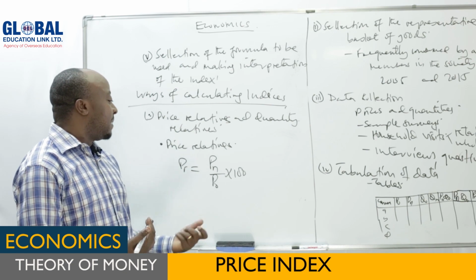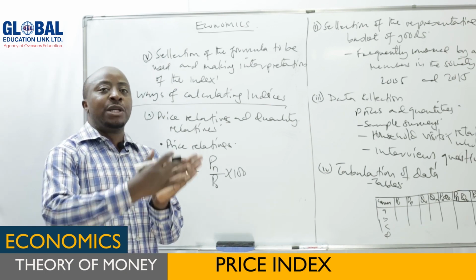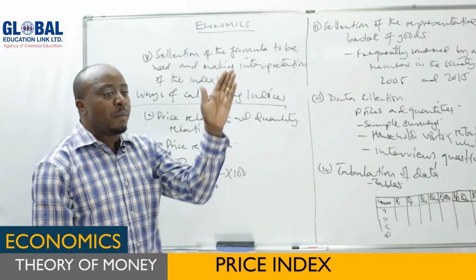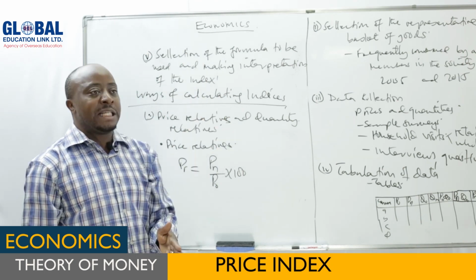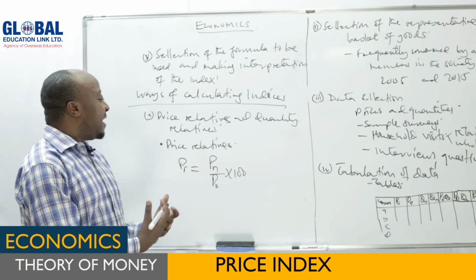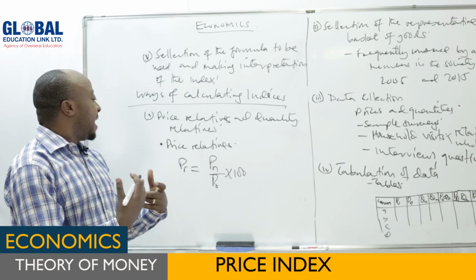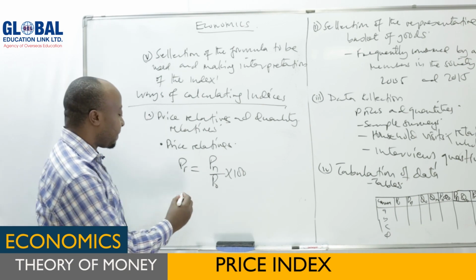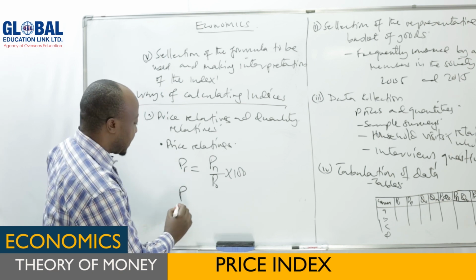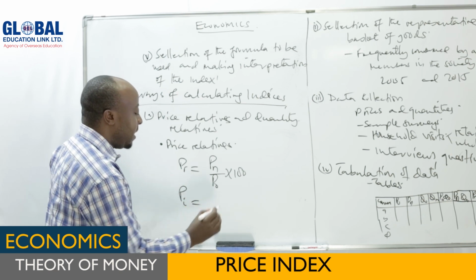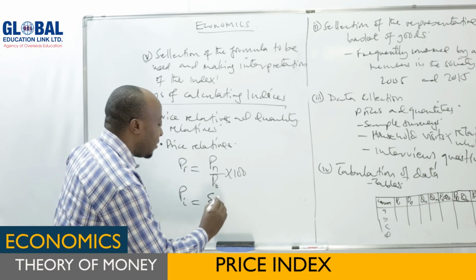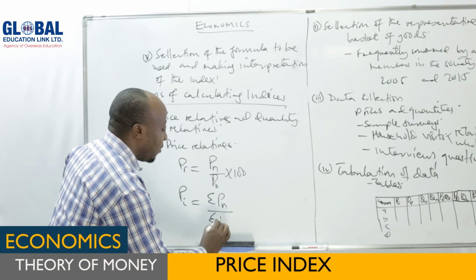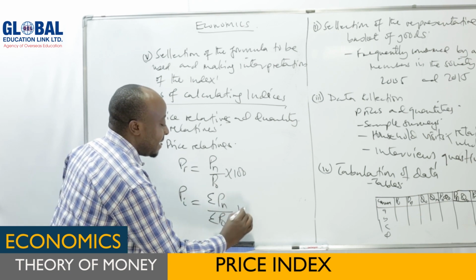Now when it is in terms of average, it means you'll be given maybe 2 years, but there are so many commodities there, and each commodity has its own price in the base year and the price in the current year. Now if you want to calculate the average price index, which is the same as the simple price average relatives, that one will be obtained by saying: simple index will be equal to the summation of all prices in the current year divided by the summation of all prices in the base year, then times 100.